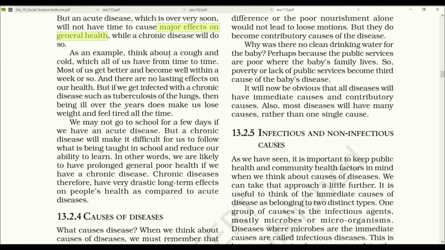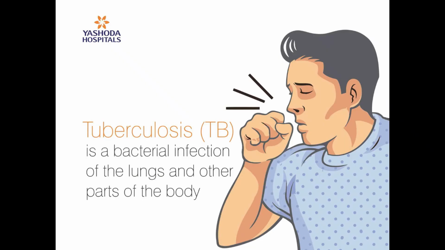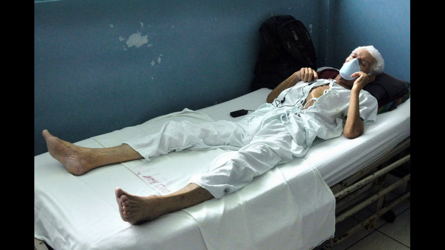As an example, think about a cough and a cold, which all of us have from time to time. Most of us get better and become well within a week or so, and there are no lasting effects on our health. But if we get infected with a chronic disease such as tuberculosis of the lungs, then being ill over the year does make us lose weight and feel tired all the time.